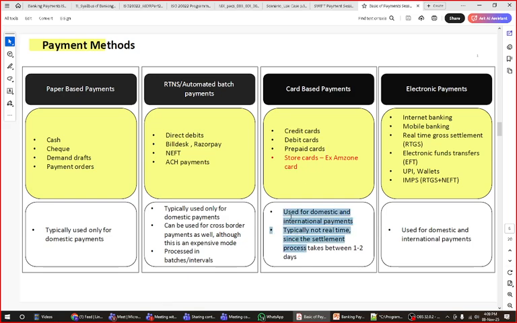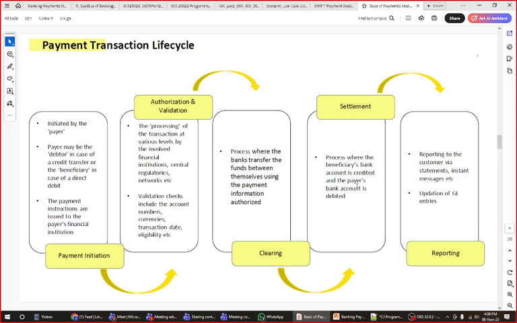Normally in the UK there is a 3 day cycle for this credit card or debit card payment system. This is called the Bank's Automated Clearing System. Okay, coming to our main point. Then we discussed electronic payments today: internet banking, mobile banking, RTGS, NEFT. We are going to discuss in detail how RTGS payment is calculated. So we discussed the different payment methods at a very high level in the initial part.